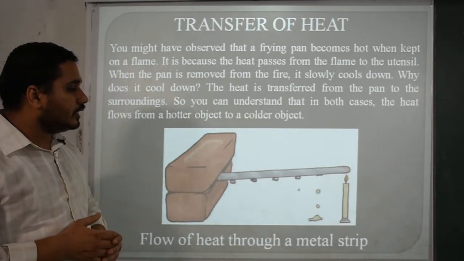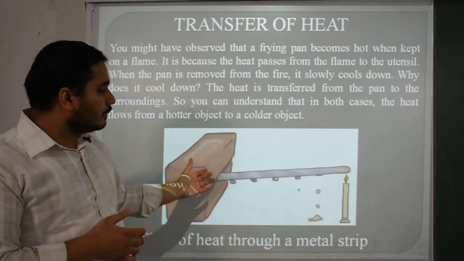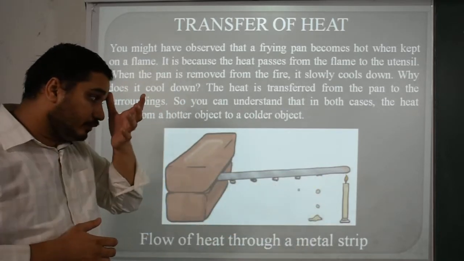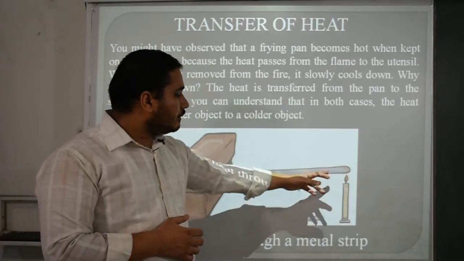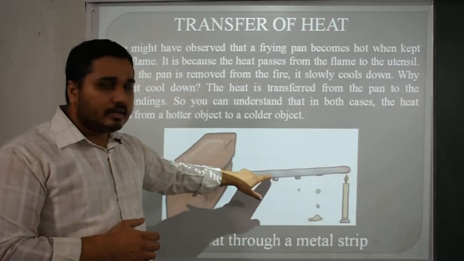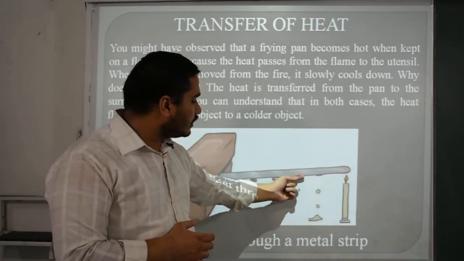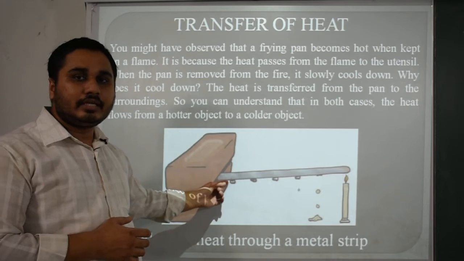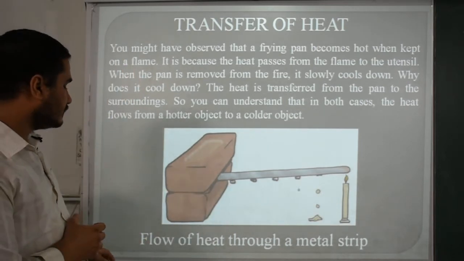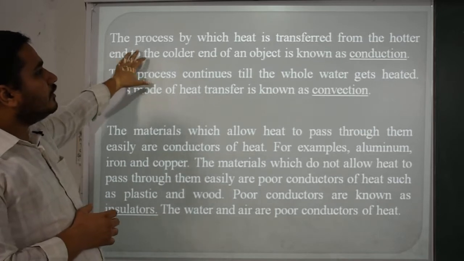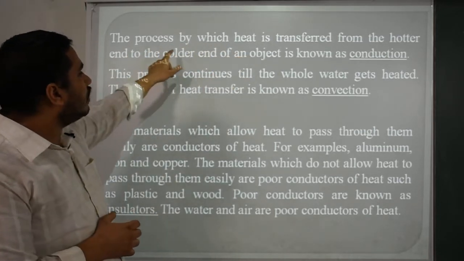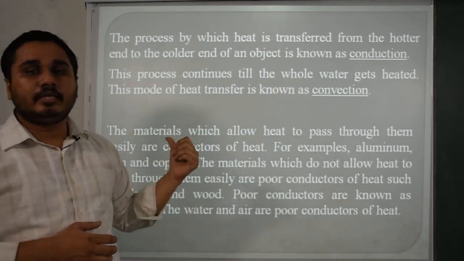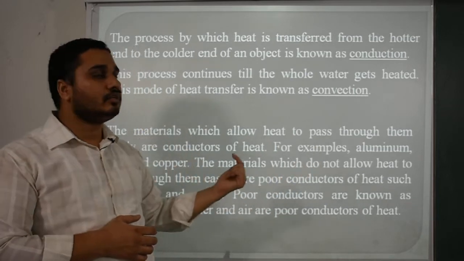This is the picture which you can easily relate to: we have two bricks and a metal rod, and here we are putting some wax. We are melting it using a candle flame, and time by time the metal rod gets hot, and the wax situated near the candle gets flat on the surface, while those at a distance stay stable in their proper positions. The process by which heat is transferred from the hotter end to the colder end of an object is known as conduction. In that picture, it is a conduction process from the hotter source to the cold source.